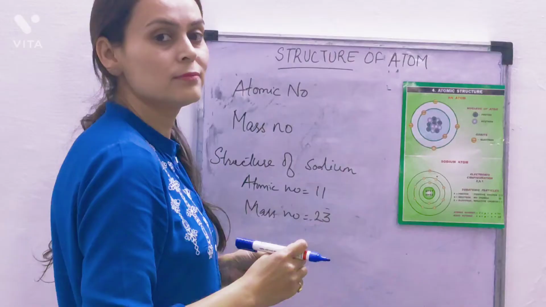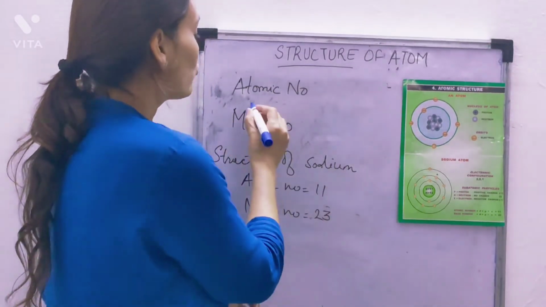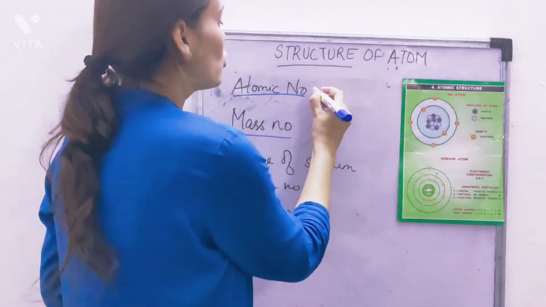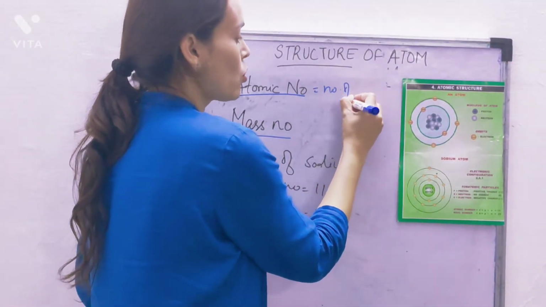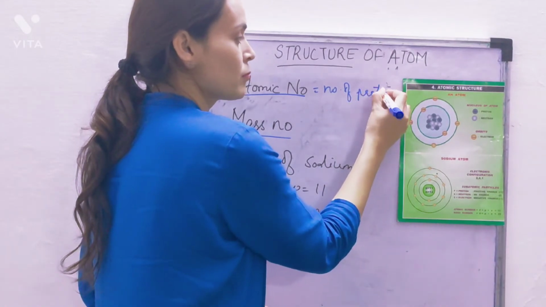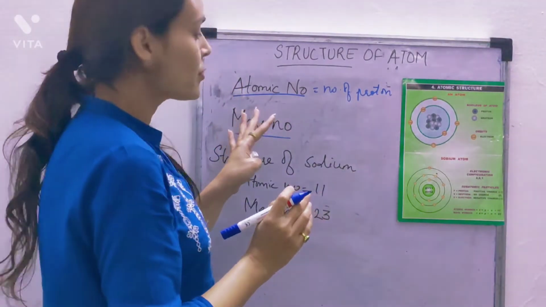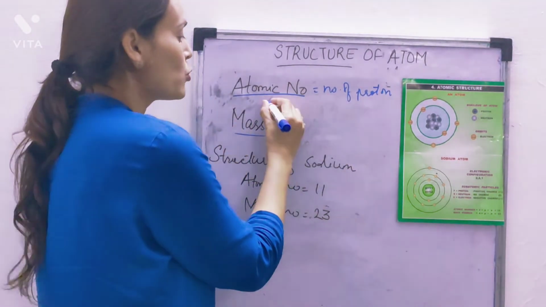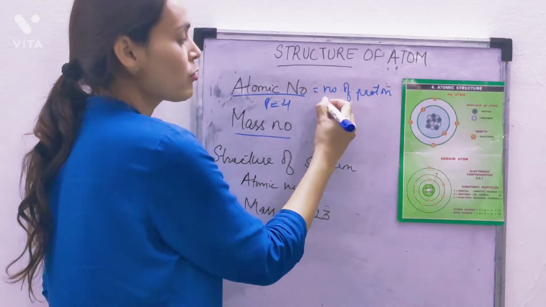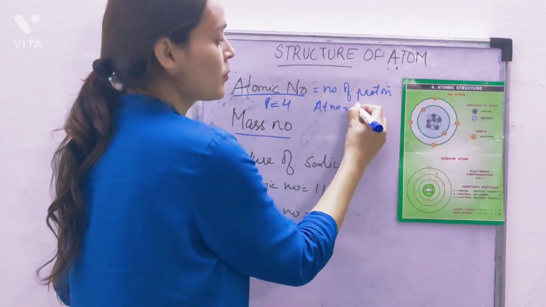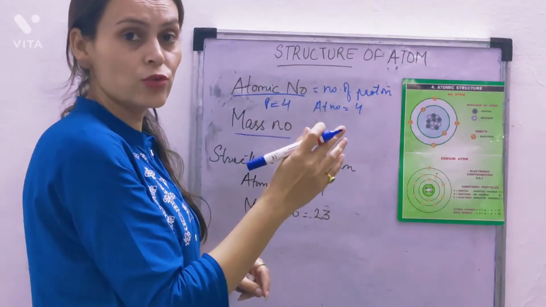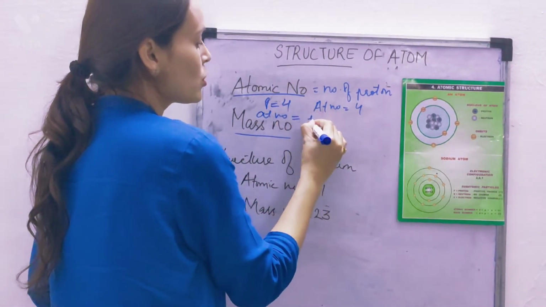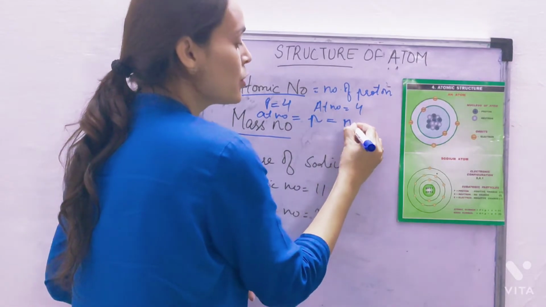Now next is what is atomic number and mass number. Atomic number is equal to the number of protons present in an atom. So what is the definition of atomic number? The number of protons present in an atom. If the protons are, suppose, 4, what will be the atomic number? 4. And protons and electrons are equal. So my formula is like this: atomic number is equal to number of protons is equal to number of electrons.